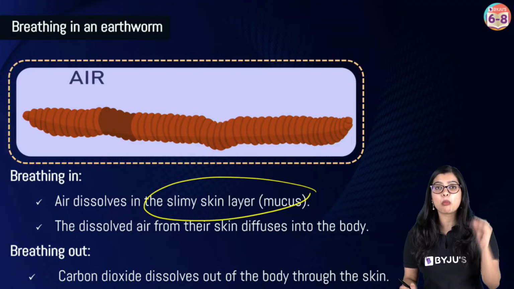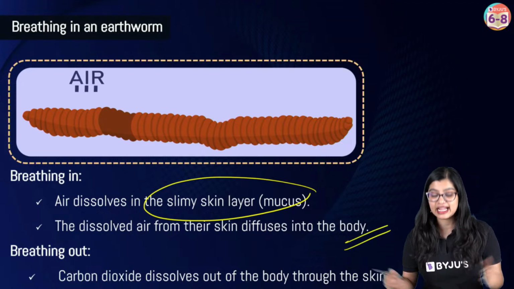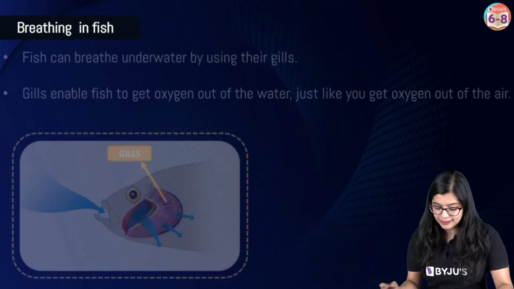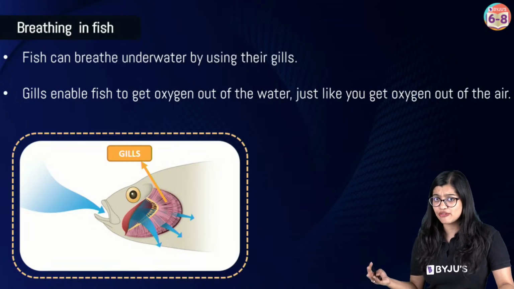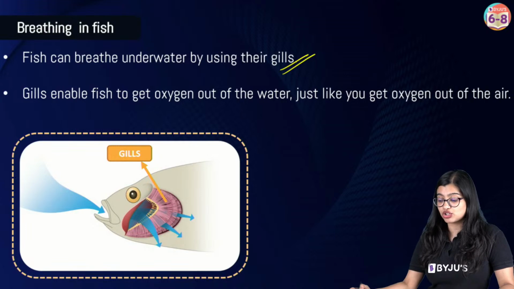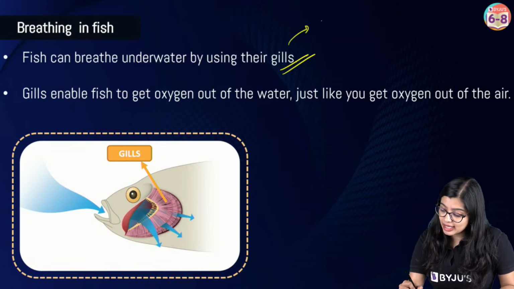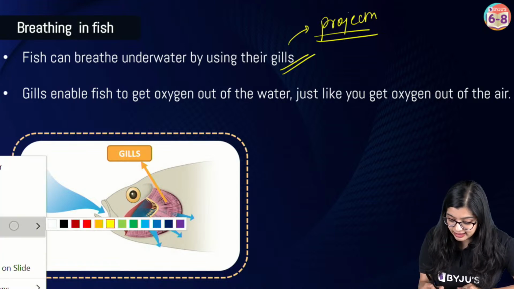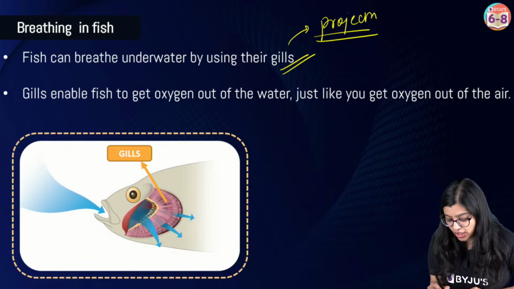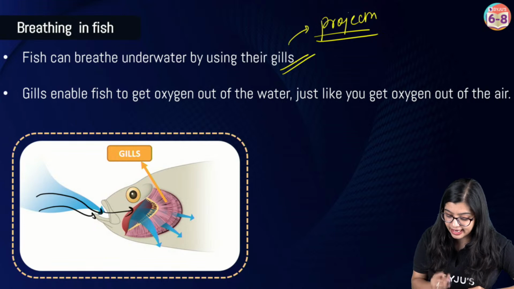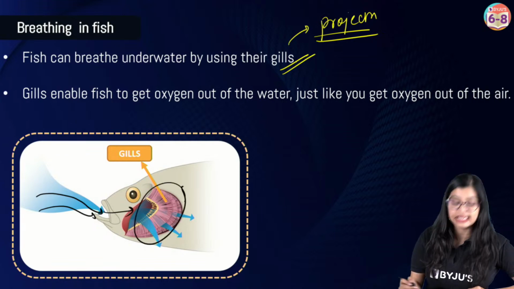And because they have this moist slimy skin, we see that air will move inside and outside the body, right? Then of course in the case of fishes which are found underwater, we know that they have specialized structures called gills. Gills are nothing but projections of their skin, right? They take in the dissolved oxygen. So the oxygen is found dissolved in the water. They take it in and it will reach the gills, right?